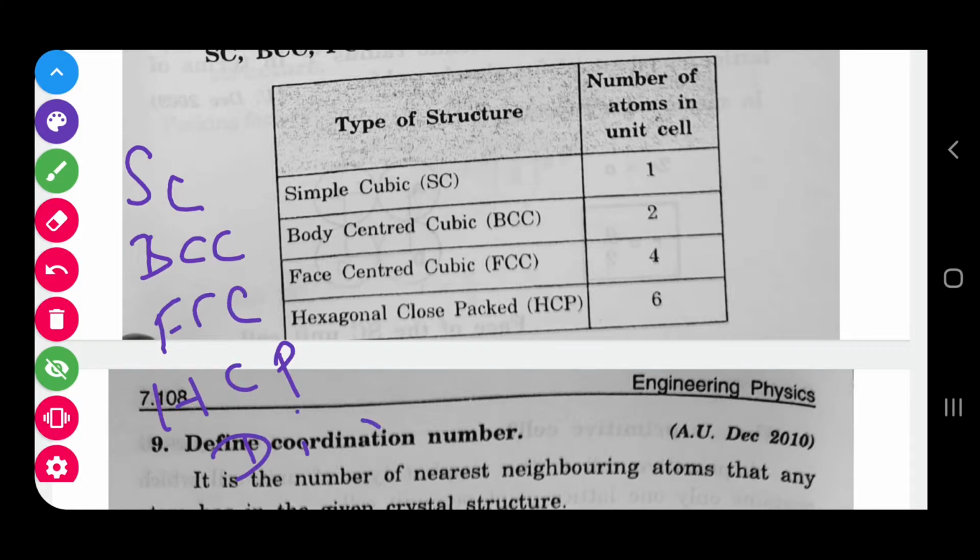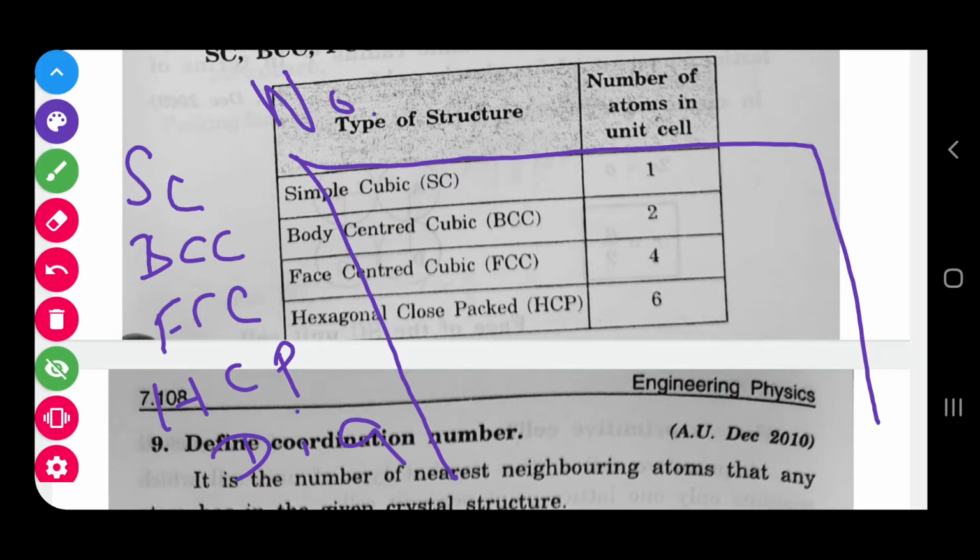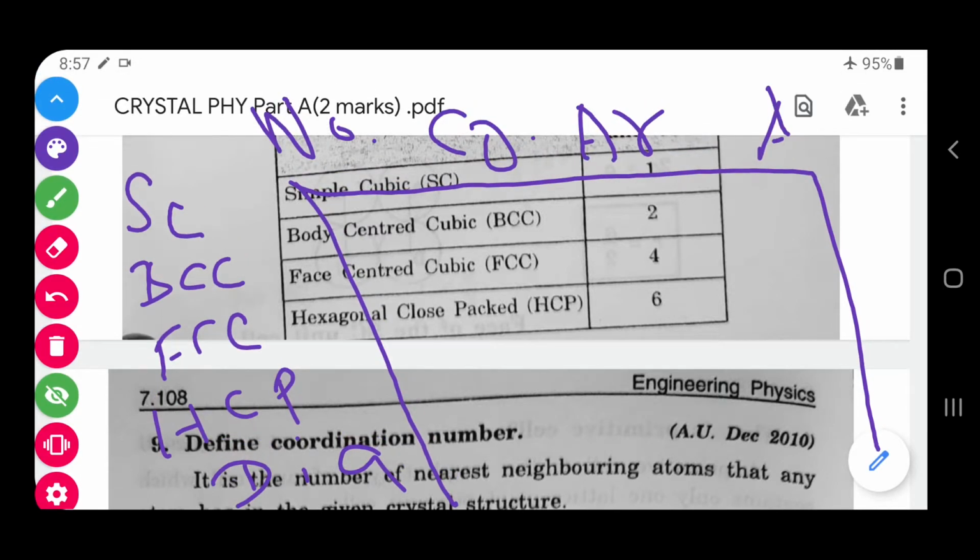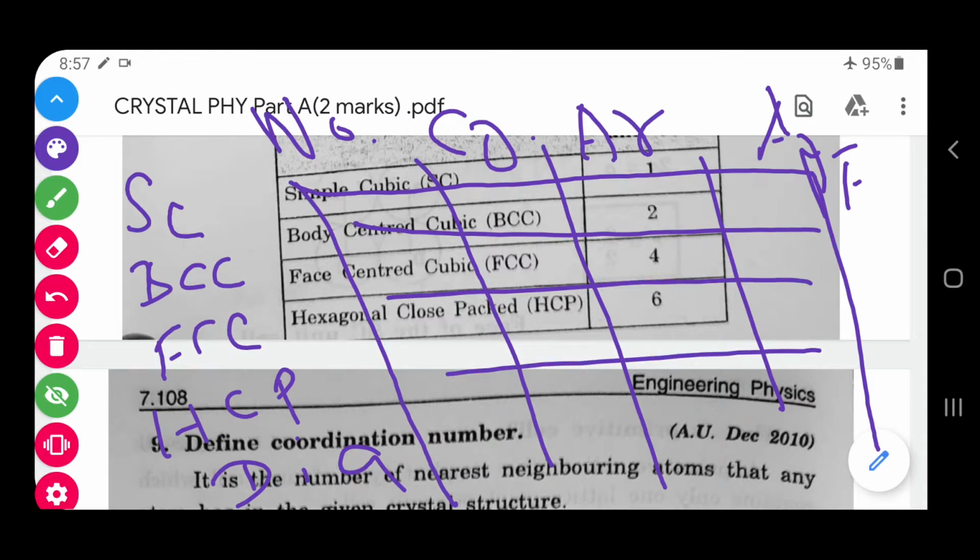Whatever the question, part A, part B, or 16 mark question, this comparison chart is very important. For SC, what are the 4 characteristics? Number of atoms, coordination number, atomic radius, and APF. If you know these, you have to form a table like this.